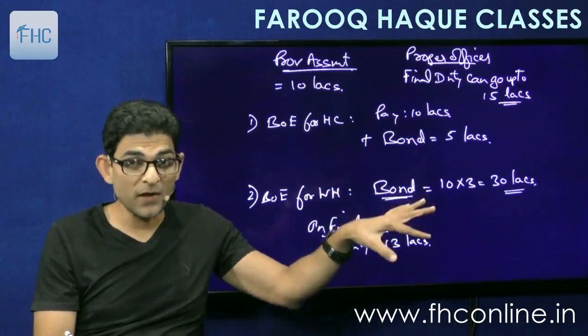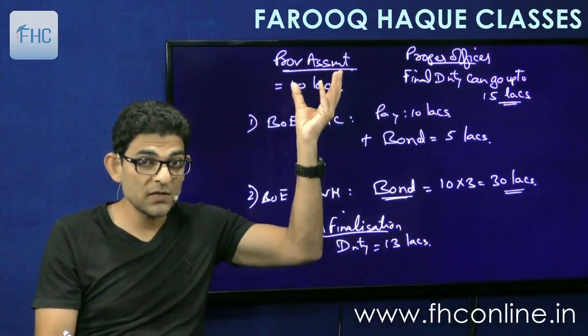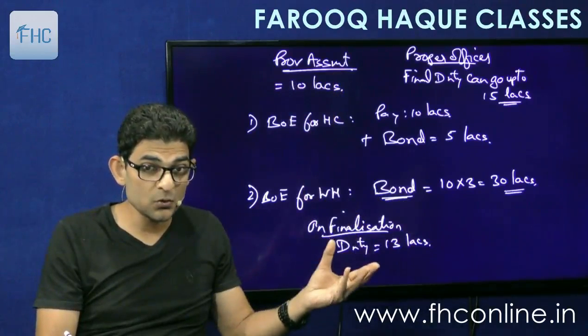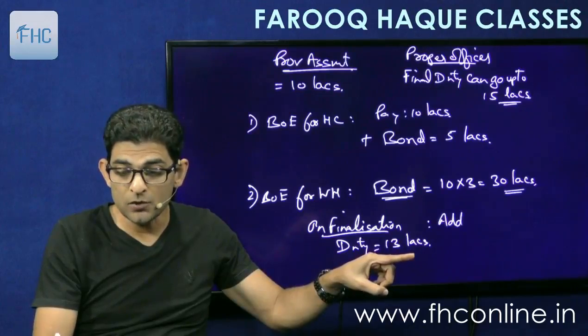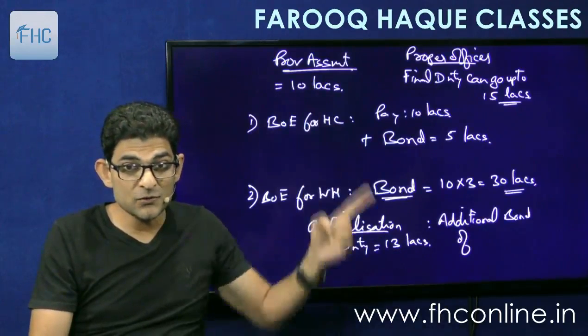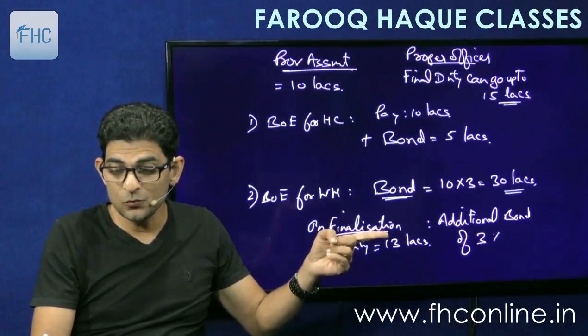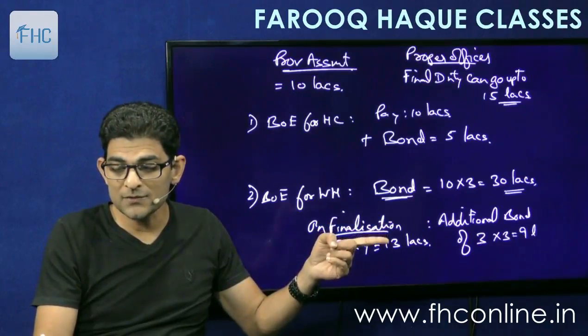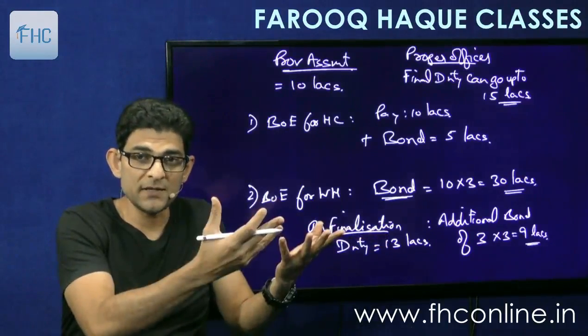The goods have gone into warehouse and they are still in the warehouse. But at the port, this 10 lakh provisional amount increases to 13. Then you have to file an additional bond for the increase of 3 lakhs. So 3 into thrice is equal to 9 lakhs. So you have to increase the value of the bond basically.